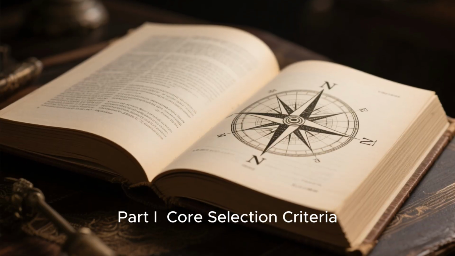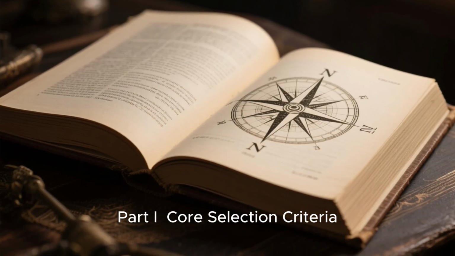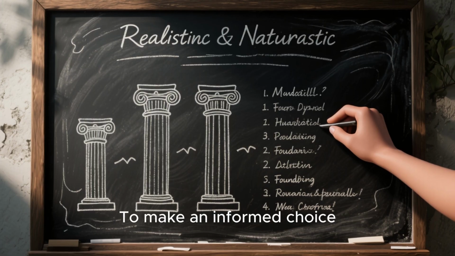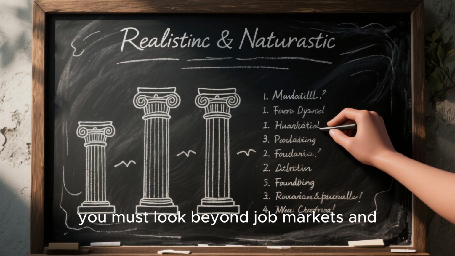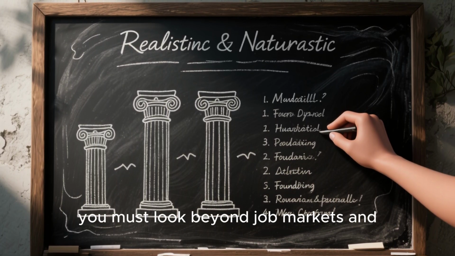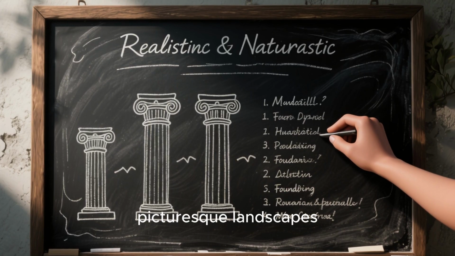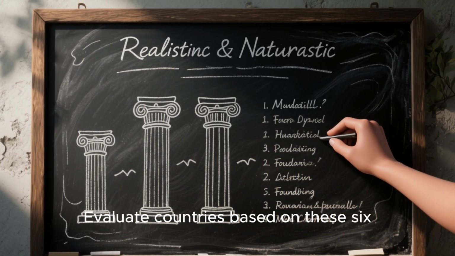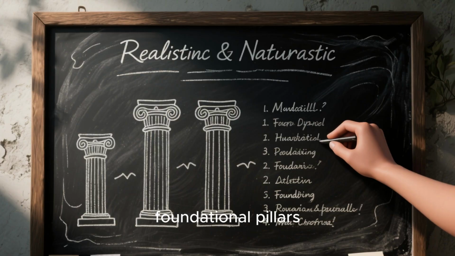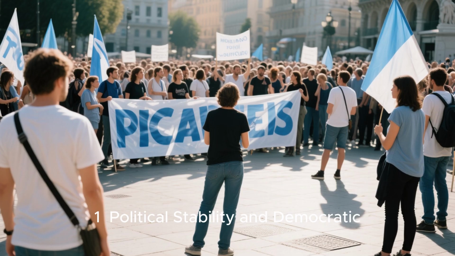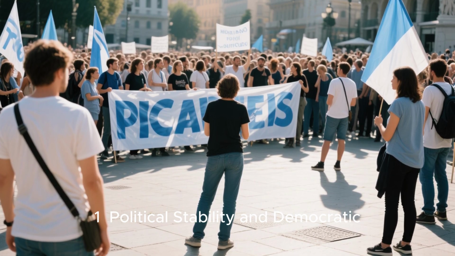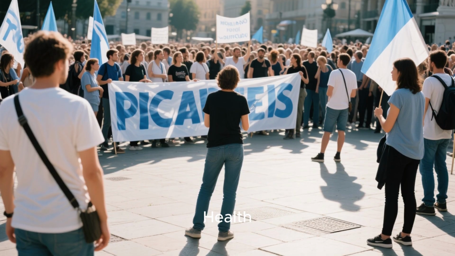Part 1. Core Selection Criteria. To make an informed choice, you must look beyond job markets and picturesque landscapes. Evaluate countries based on these 6 foundational pillars. 1. Political stability and democratic health.